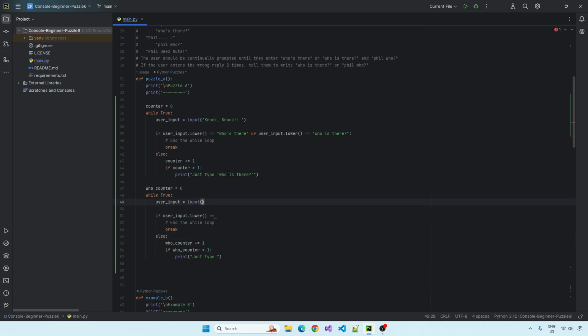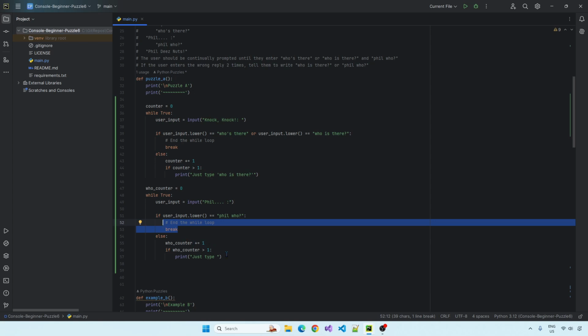Okay, so user input, fill. We want them to say fill's who, so we have to tell them fill. And then it's just going to be fill who is what we want them to type, right? And there's no other OR statement here. So if they type that in, correct, end the while loop.